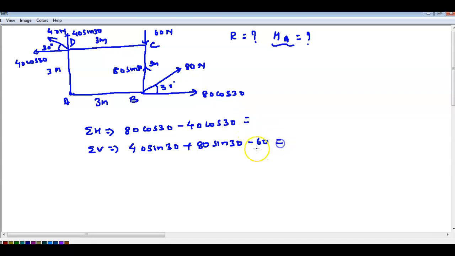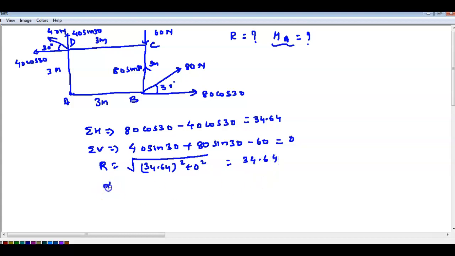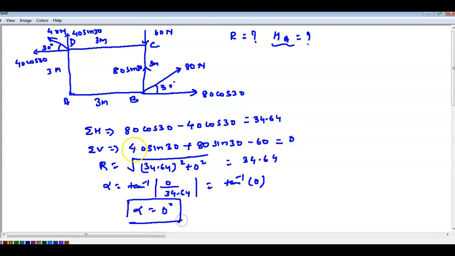Okay, so tell me this value and this value. The resultant is equal to the square root of 34.64 whole square plus 0 square, right? So 34.64. Alpha is equal to tan inverse of 0 by 34.64, which is tan inverse of 0. So alpha is equal to 0 degrees, which means the resultant is moving along the x axis. Okay, this is the resultant: 34.64.